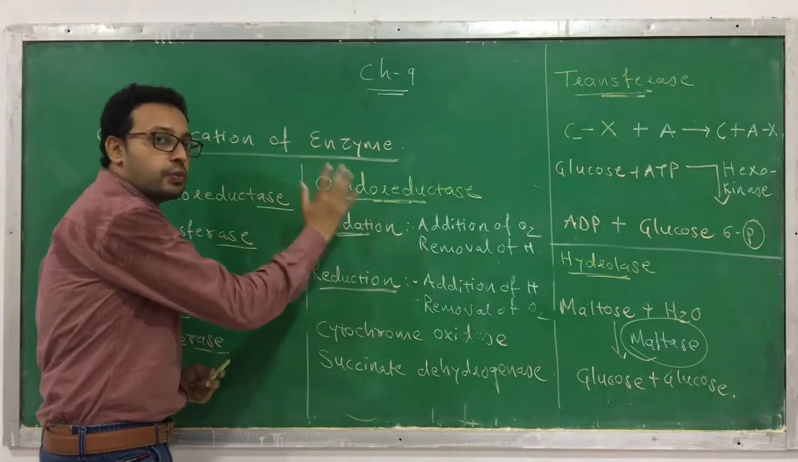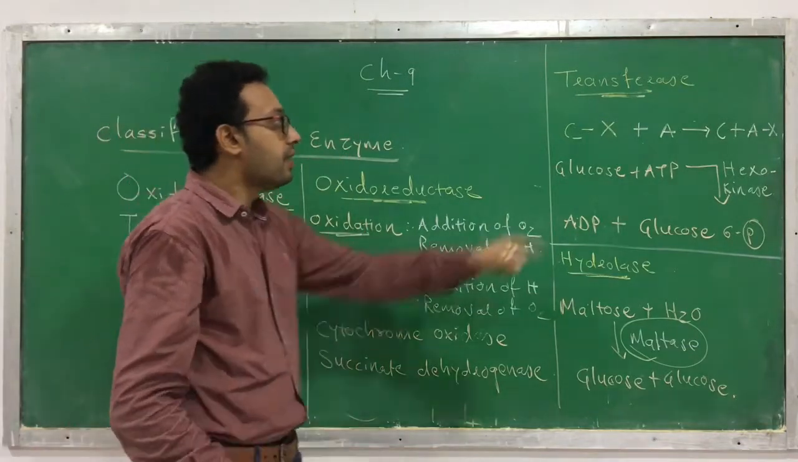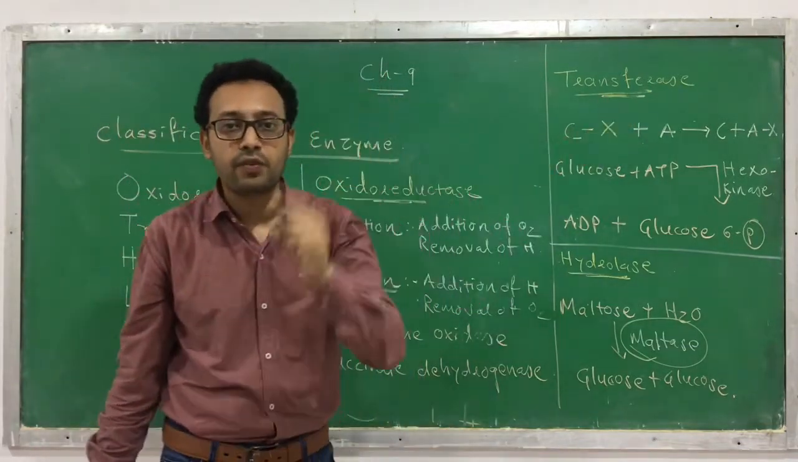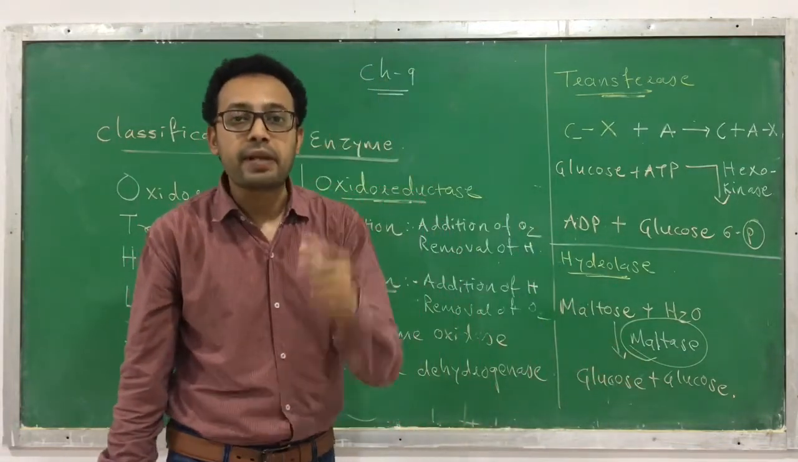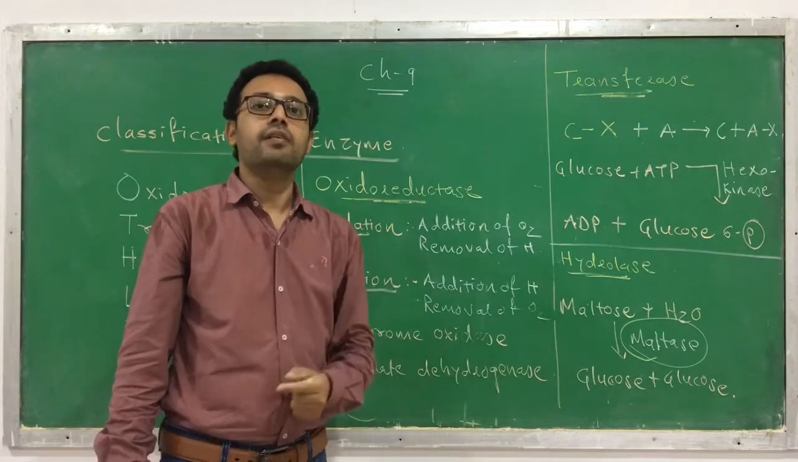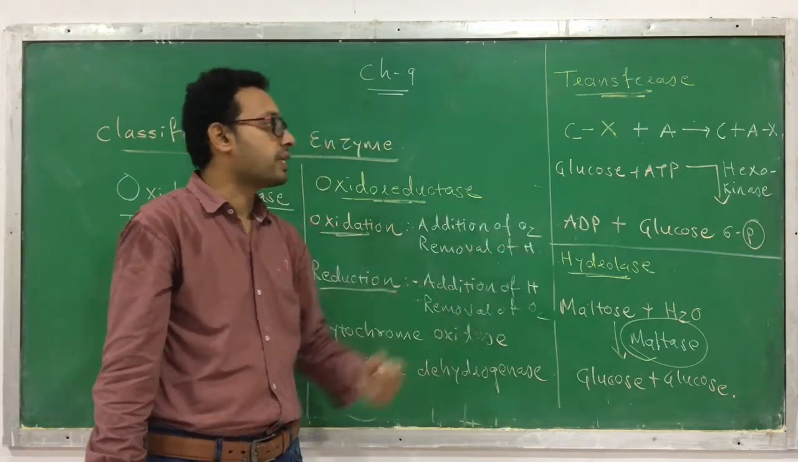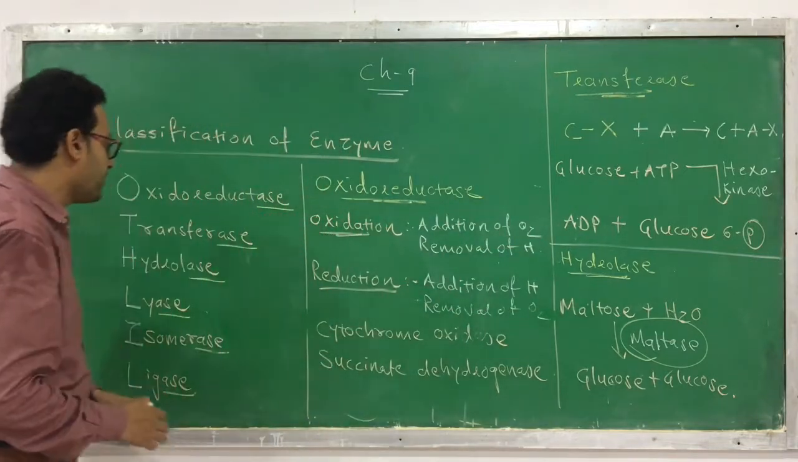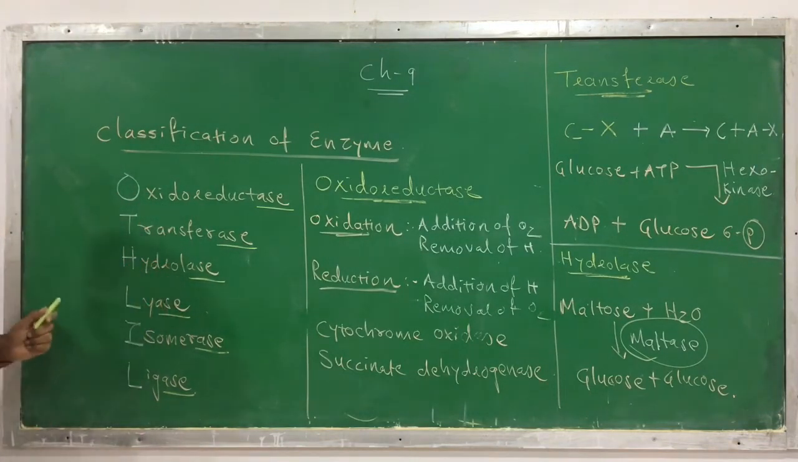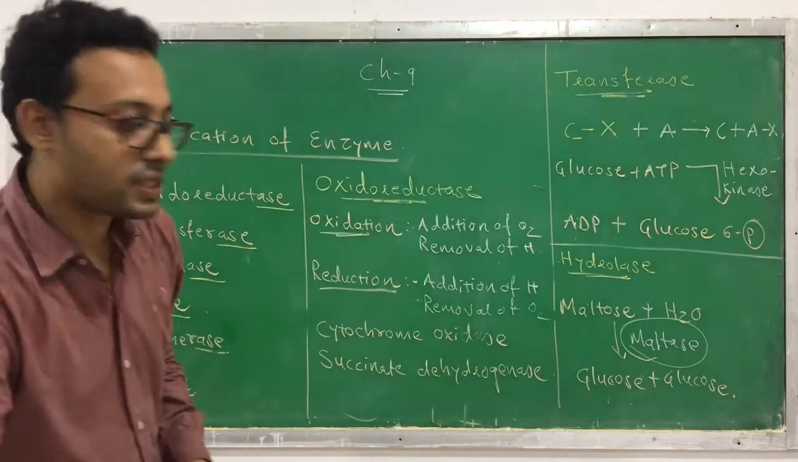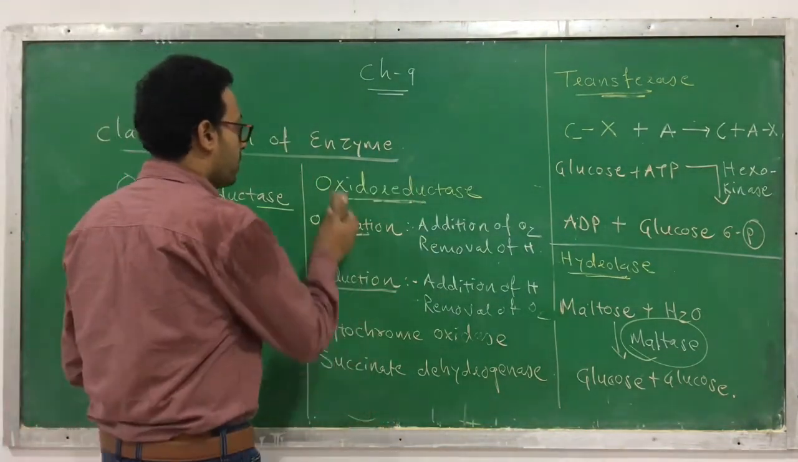Oxidoreductase, they are responsible for oxidation reduction. Transferase, it is responsible for transfer of molecules. Hydrolase, it is responsible for breakdown of molecules in the presence of water. And these are the respective examples. Okay, so we have finished with the first 3: oxidoreductase, transferase and hydrolase. Now let us discuss the other 3. Okay, so I just rub it down and we move ahead.